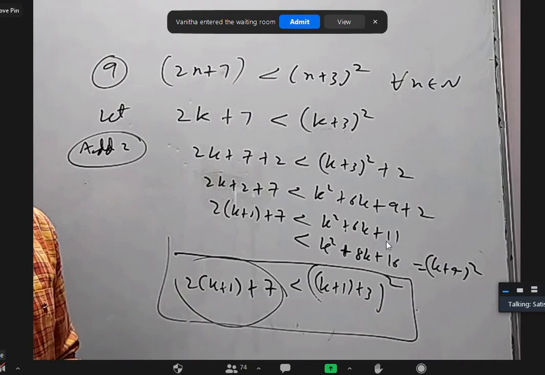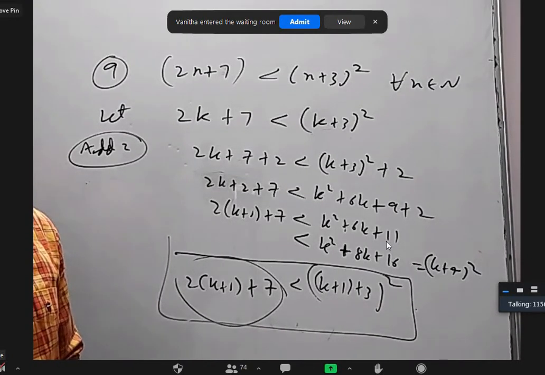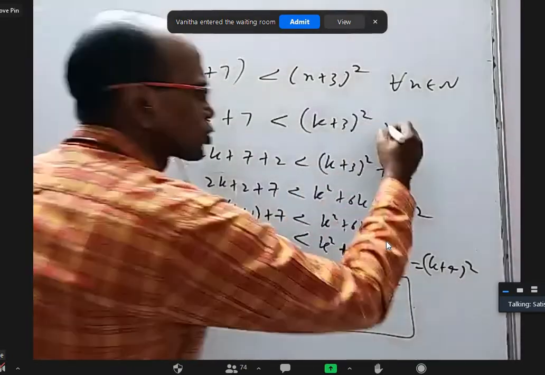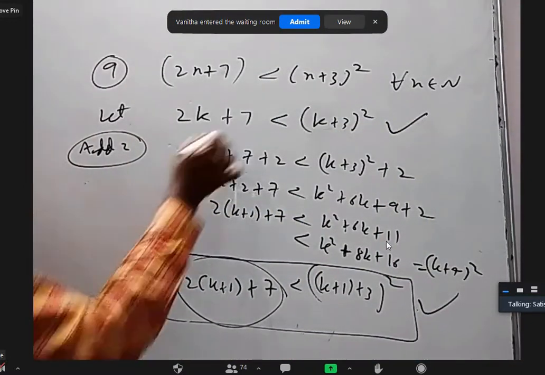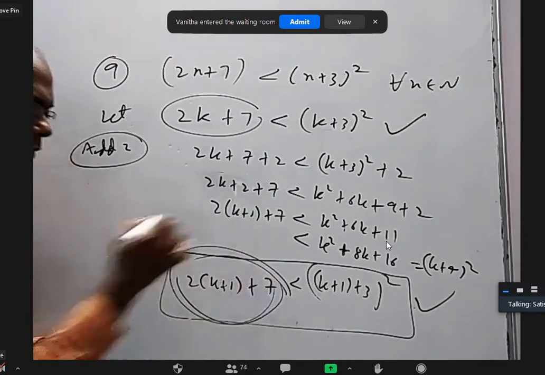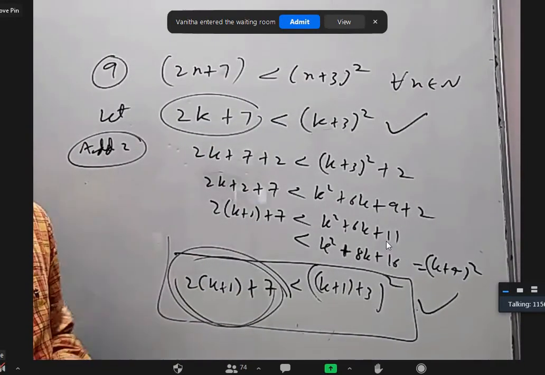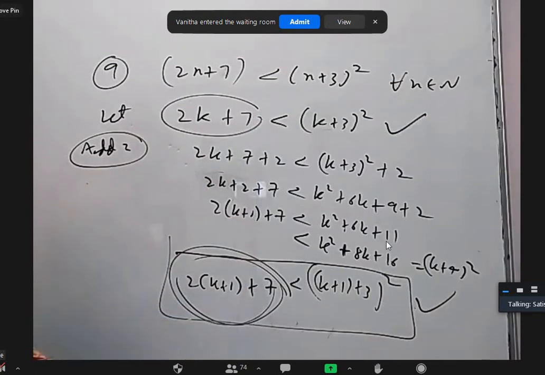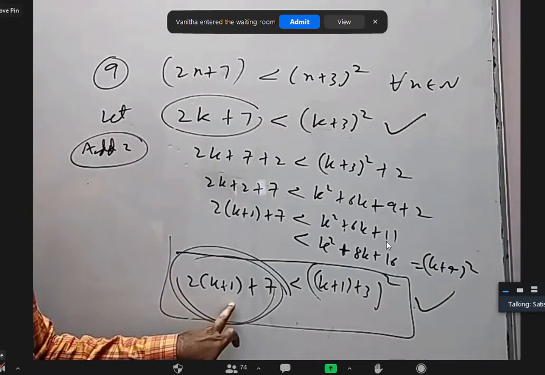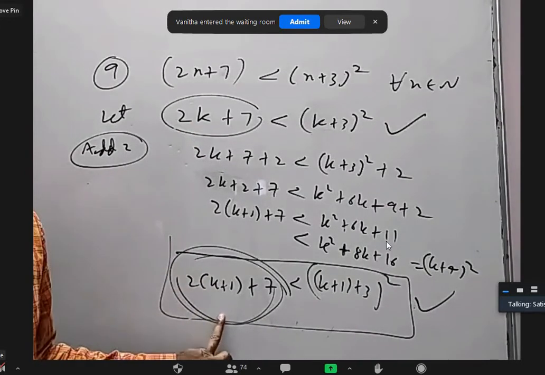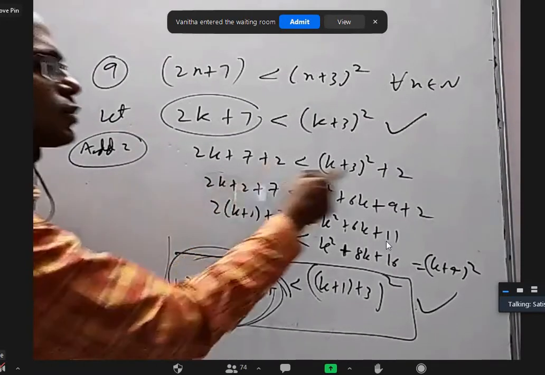Bharat, you are asking, no? Yes, sir. Sir, can you explain again, sir? See, this we assume and this we have to prove. Correct? In between, forget about it. What is the difference between this LHS and this LHS? 7, sir. Not 7. 7 is there here, 7 is there here. Oh, sorry. 9. Here 2 into k, here 2 into k plus 1. So compared to this, how much extra? 2 is there. 2 into 1, 2, no? That is the reason I added 2 on both sides.